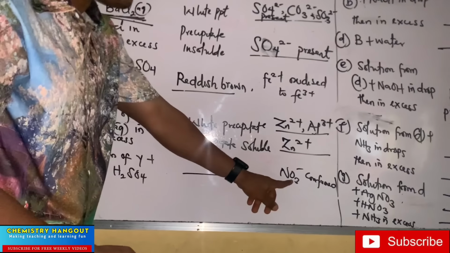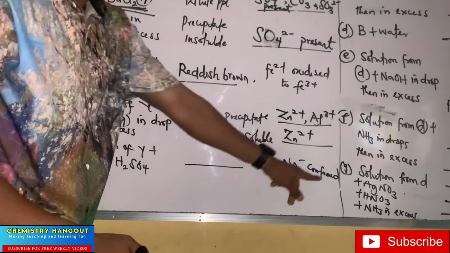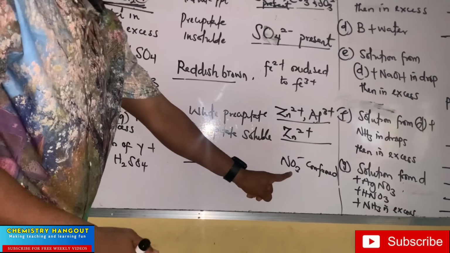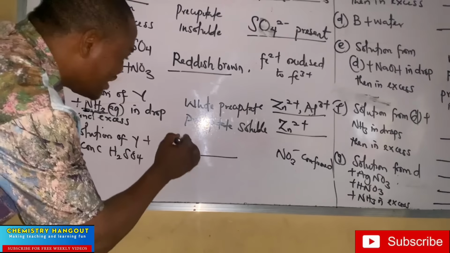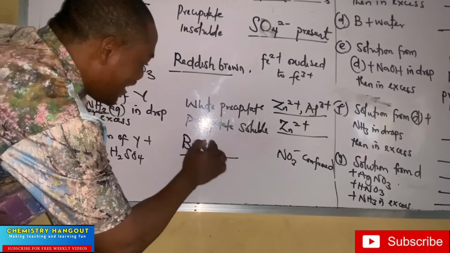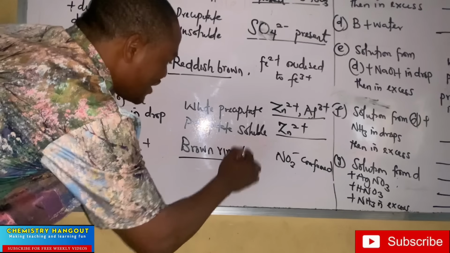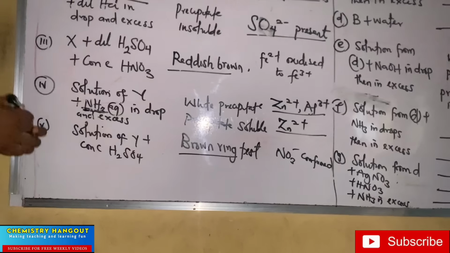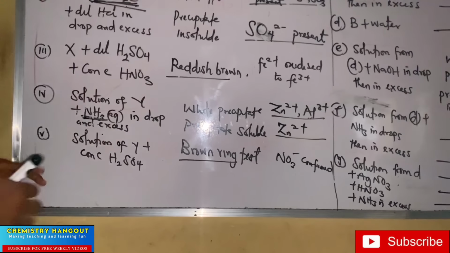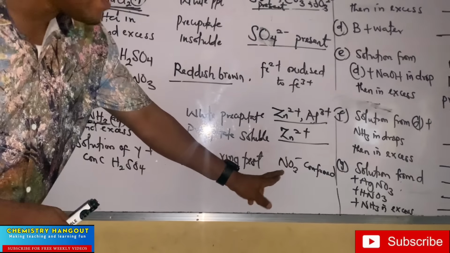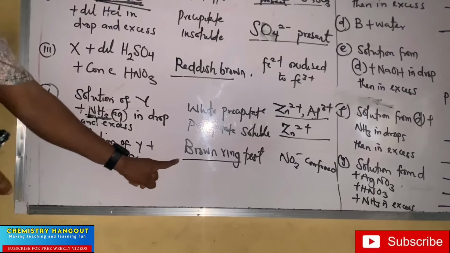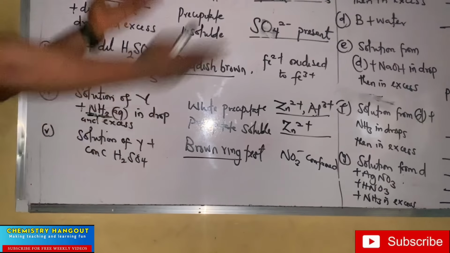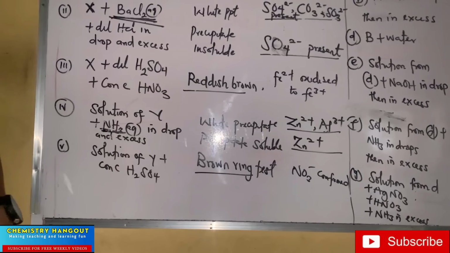If you're a secondary school student and you see them writing NO3 minus confirmed, that a nitrate ion is confirmed, then you should know that it's a very common test. We call it a brown ring test. That's why you are here to learn. So don't forget, anytime you see NO3 minus confirmed, the observation is a brown ring. And this is just what likely questions you are expecting.